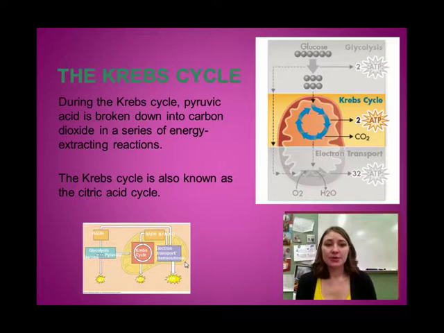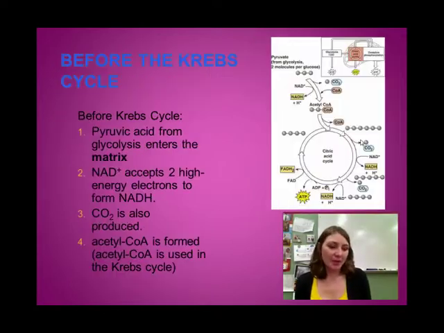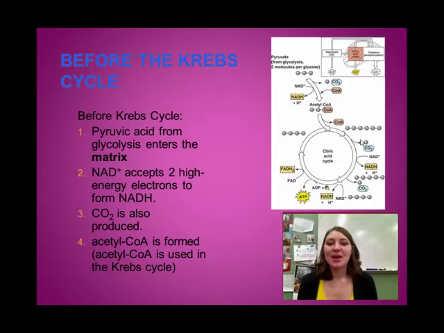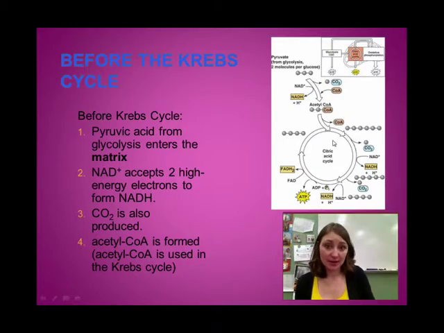The second step is the Krebs cycle. We take pyruvic acid and break it down into carbon dioxide. So here's where one of our products of cell respiration is produced. It's also known as the citric acid cycle, but like I said, Krebs cycle is way less syllables, so I tend to like that one better. Before the Krebs cycle, the pyruvic acid that is created during glycolysis has to enter the matrix of the mitochondria. The matrix is kind of like the cytoplasm of the cell, except it's the cytoplasm of the mitochondria.